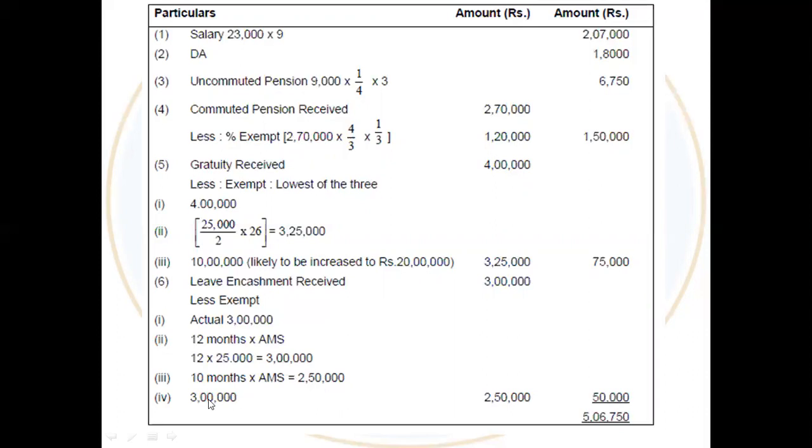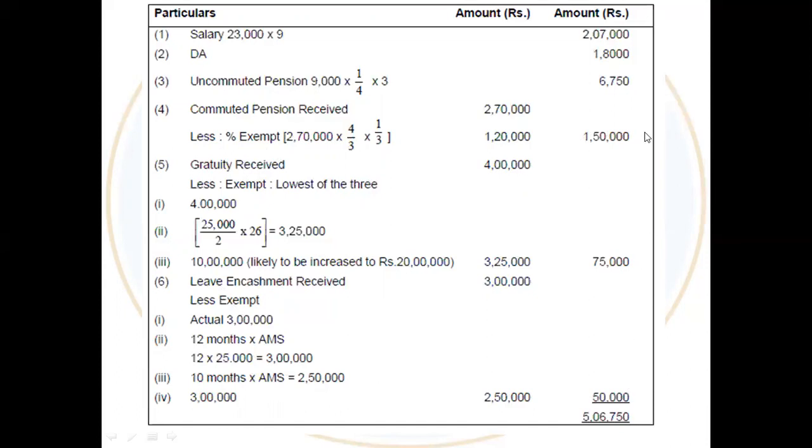And the last portion is the government notified amount, that is 3 lakh. So 3 lakh, then once again 3 lakh, then 2 lakh 50 and 3 lakh. So out of these four figures, 2 lakh 50 is the minimum. So for leave salary, his taxable amount will be 3 lakh minus 2 lakh 50,000, that is 50,000. So from pension, his taxable amount is 1 lakh 50. From gratuity, his taxable amount is 75,000. And from leave encashment, his taxable amount is 50,000.